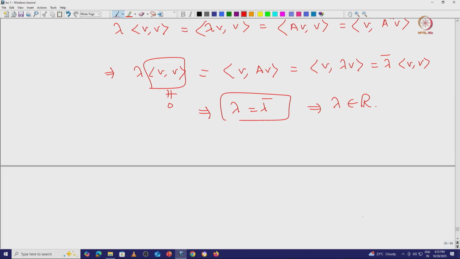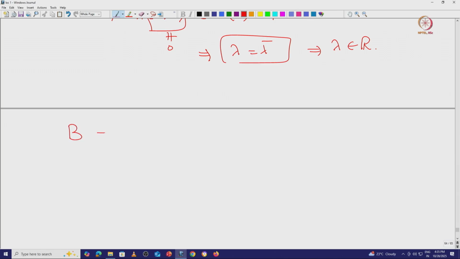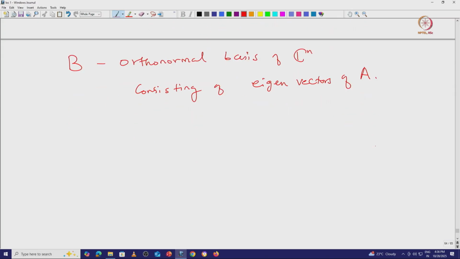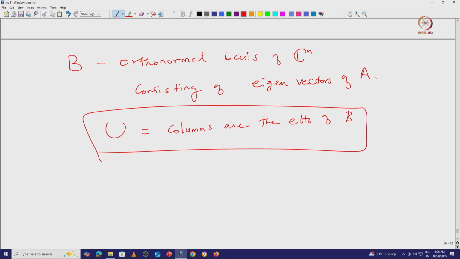To prove the theorem, it is enough to prove that C n has some orthonormal basis B consisting of eigenvectors of A. Then one can take U to be the matrix whose columns are the elements of B. It is easy checking.